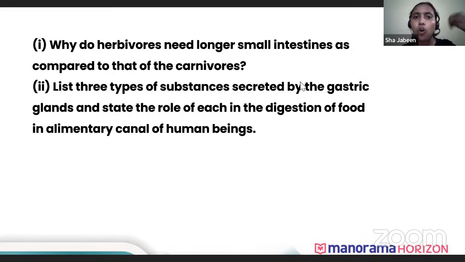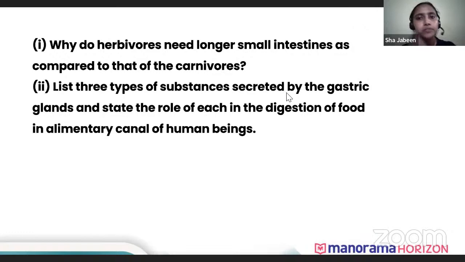So the food remains in the intestine for a long period of time and gets digested properly. Whereas carnivores consume flesh, which doesn't have a cell wall or cellulose. So they need only less time, and the enzymes need to work only a short time to complete digestion.